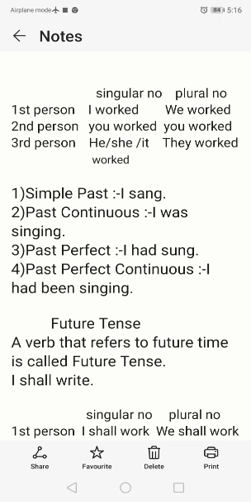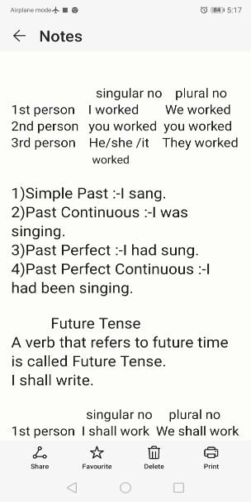But if the subject is I, he, she or it, then I was, he was, it was. Sometimes I were is also used. So in past continuous, I was singing: the action of singing was in progress, but in the past period, past tense.